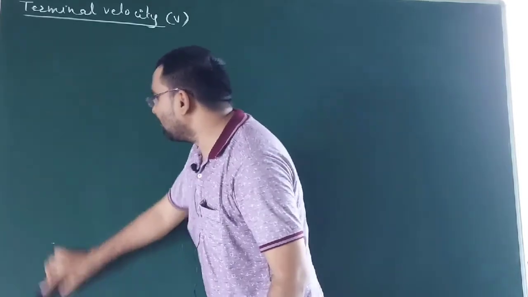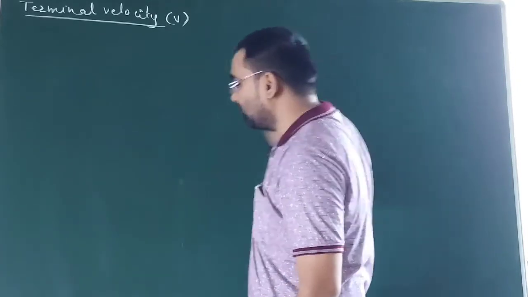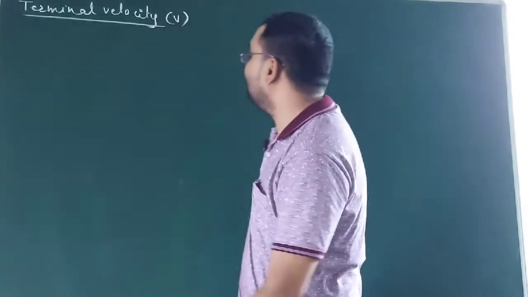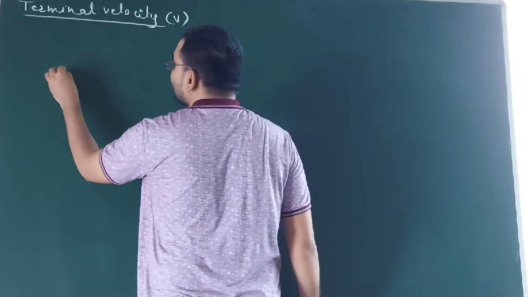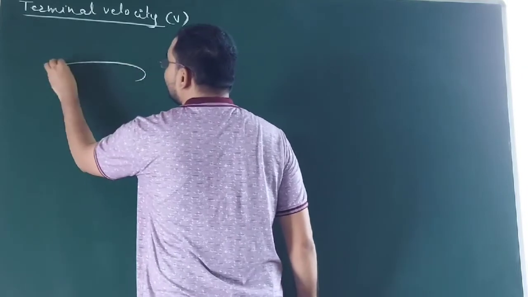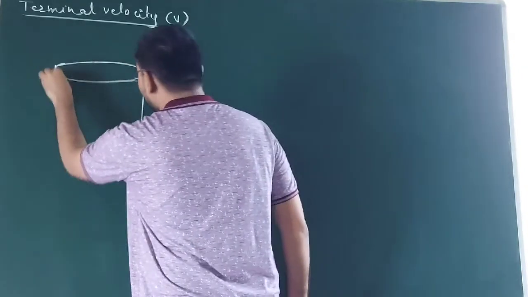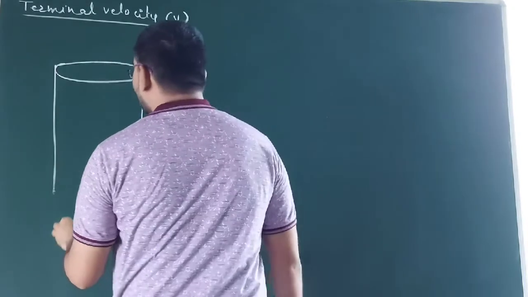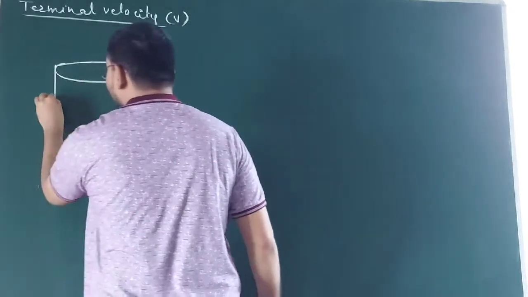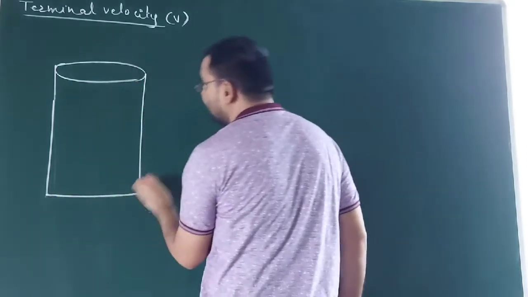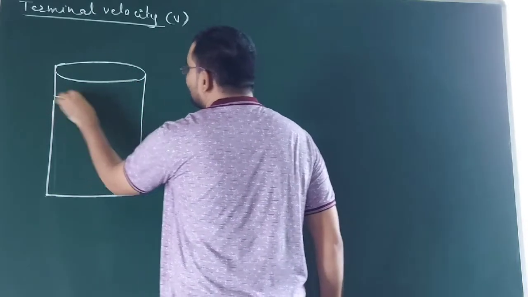For this, again we are going to use all the concepts given by Newton, Stokes and the remaining definitions. So suppose that there is a container in which a liquid is filled, and that liquid has certain fixed parameters. Let the liquid be filled up to this mark.